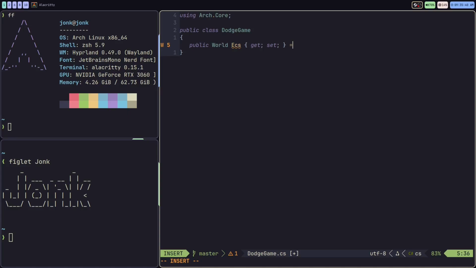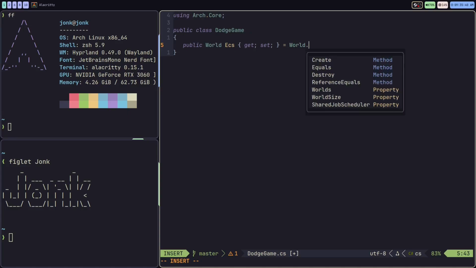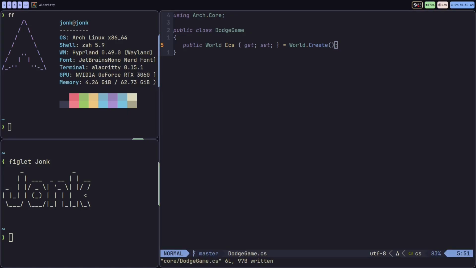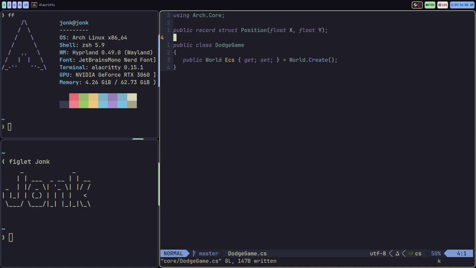Now this is going to be created right here when this is made. So I'm going to add this right here. So now we have the ECS property. Now we've got to define some data to attach to that property. One of the first pieces of data that I want to attach is going to be a position, the position of the entity on the screen in the world, so to speak. And we'll just start with that for now.